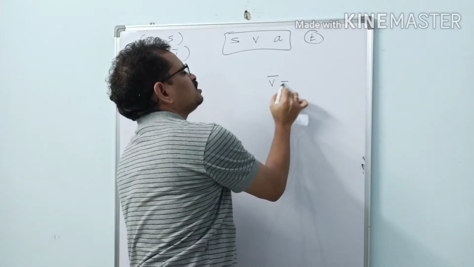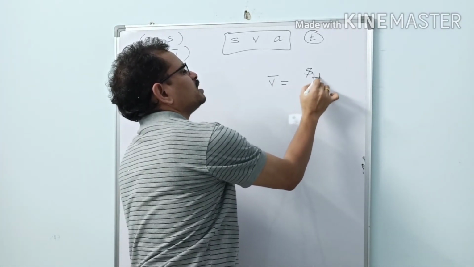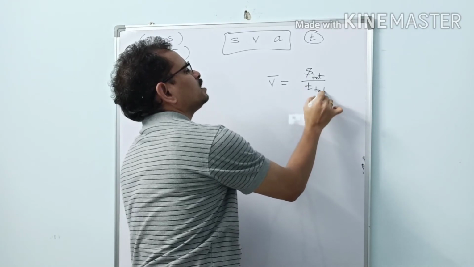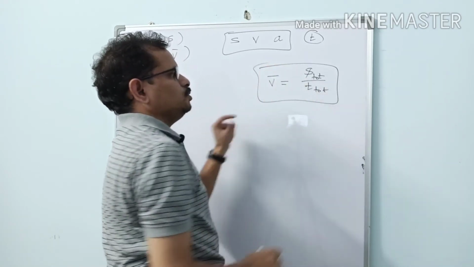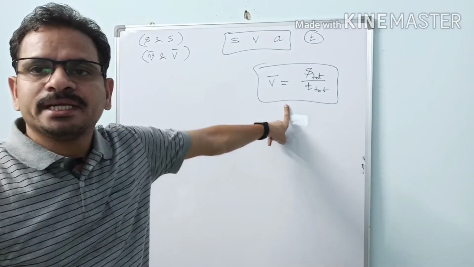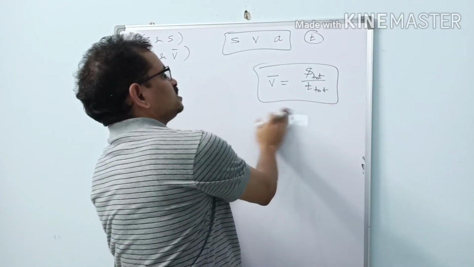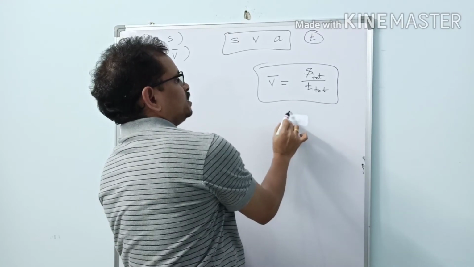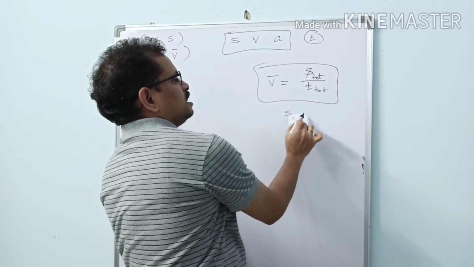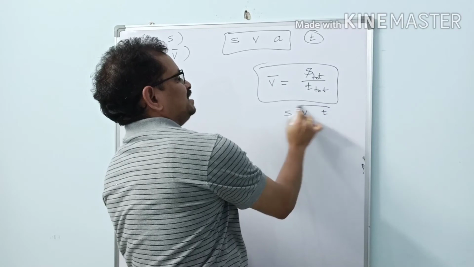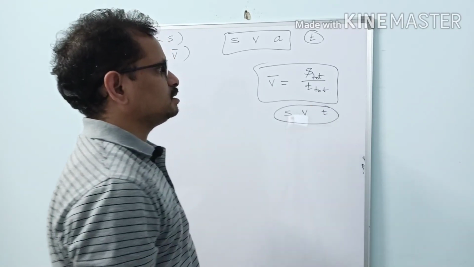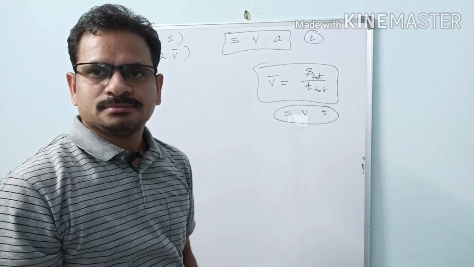V average equal to total displacement by total time. We did problems using this equation. What are the physical quantities involved here? One is S, another one is V, another one is T. Three physical quantities. There is no A here.